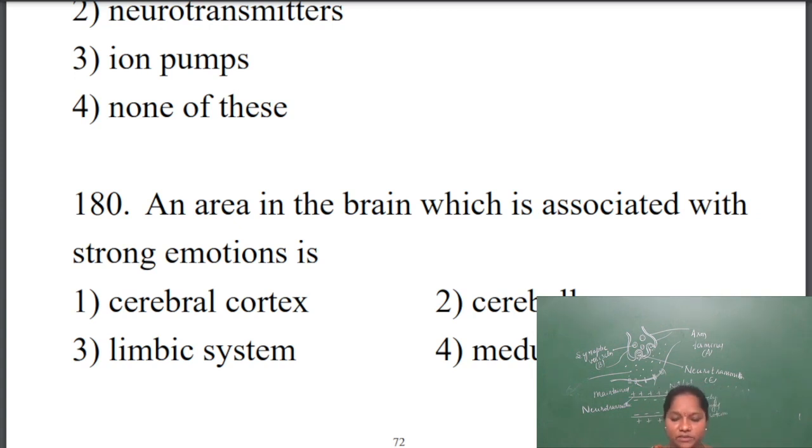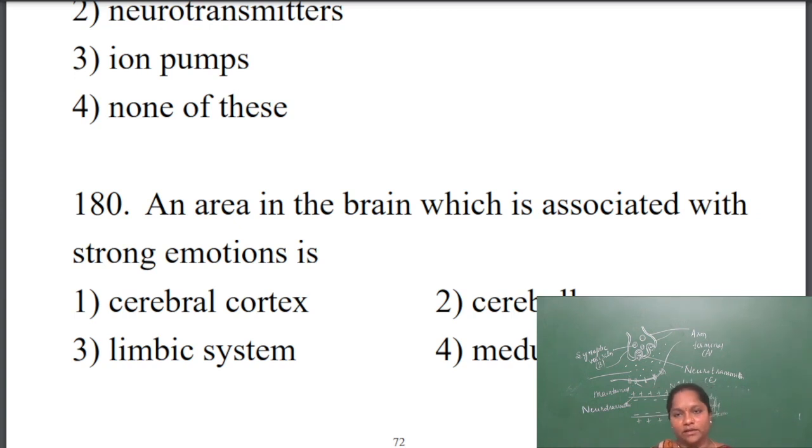Now the limbic system. The limbic system is also present in the forebrain, particularly the limbic system, here we have the hypothalamus of the brain. The hypothalamus has the amygdala and hippocampus. Amygdala and hippocampus will help in controlling, or are associated with, strong emotions of human beings. Once again I'll repeat, an area in the brain which is associated with strong emotion: cerebral cortex, cerebellum, limbic system, medulla.